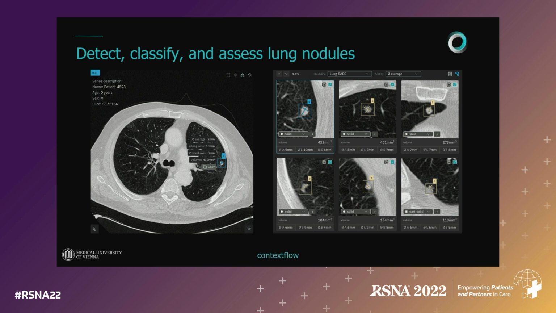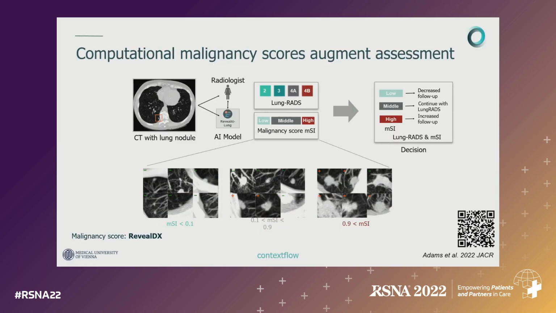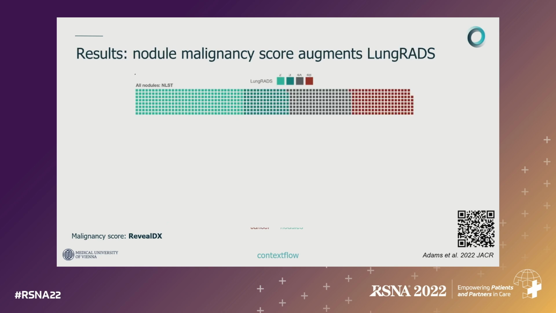But then we add the capability, together with RevealDX, of assessing these patients and nodules following guidelines, while using machine learning to be a little bit more accurate and to catch a couple of cancer patients that would have been false negatives, and a couple of benign cases that would have gone into biopsy and don't have to, because we correctly assess them as benign.